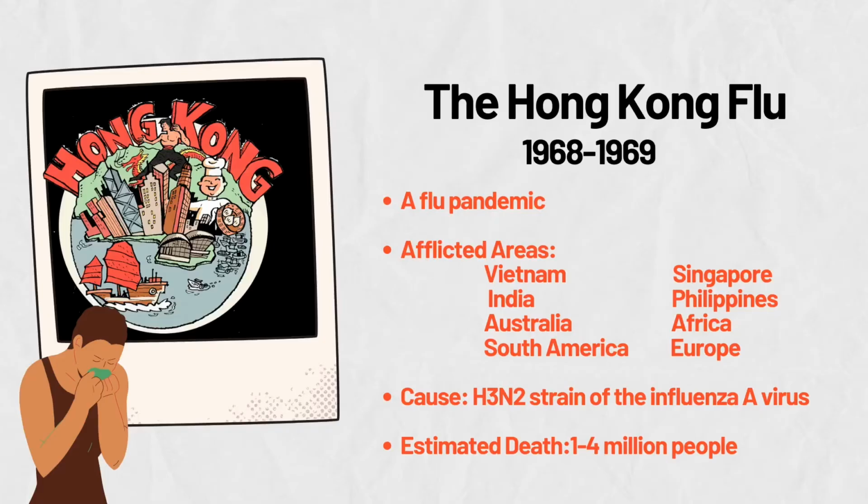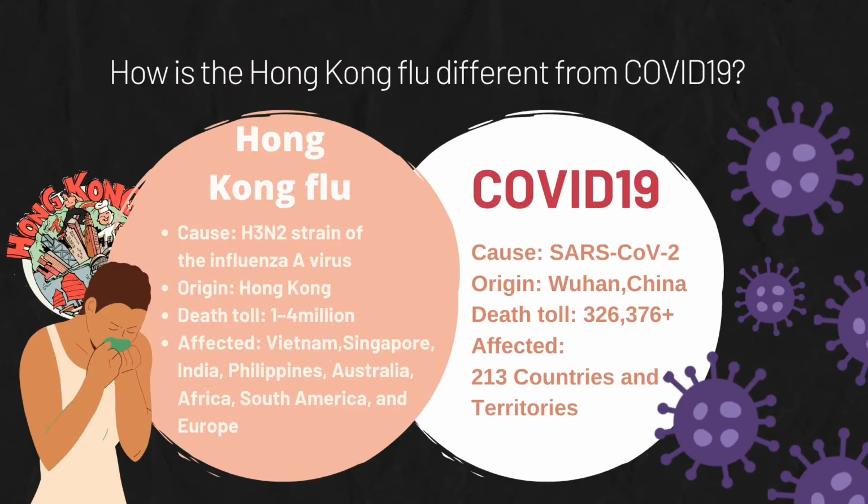The Hong Kong flu, from 1968 to 1969, a flu pandemic, estimated death of 1 to 4 million people. The Hong Kong flu is caused by H3N2, a strain of the influenza A virus, while COVID-19 is caused by SARS-CoV-2.